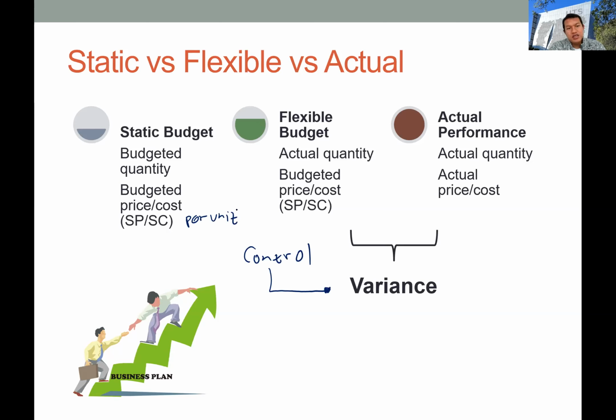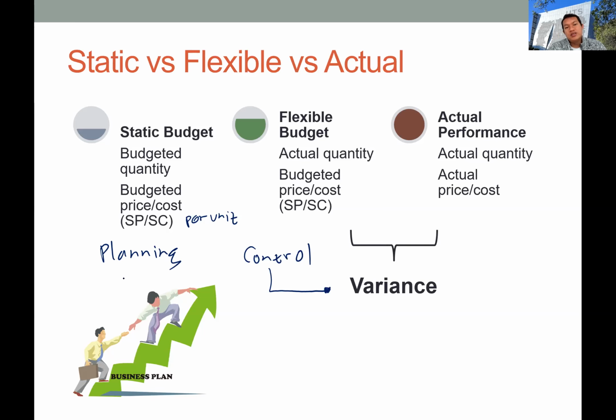This type of budget is very useful for planning. In the beginning of the accounting year, the company will estimate the level of quantity and also the unit cost and unit price, in the planning stage.